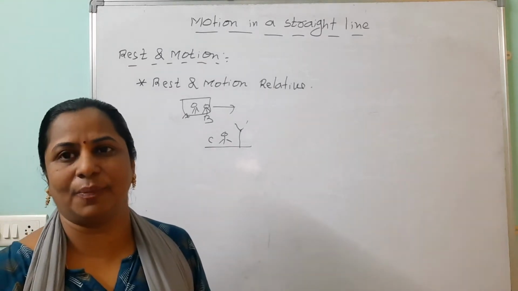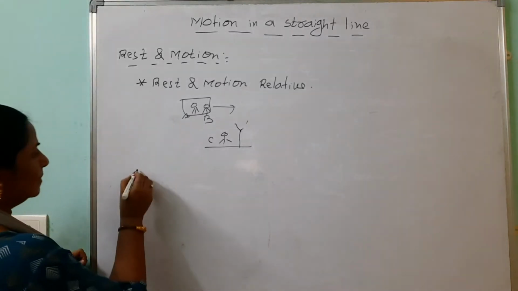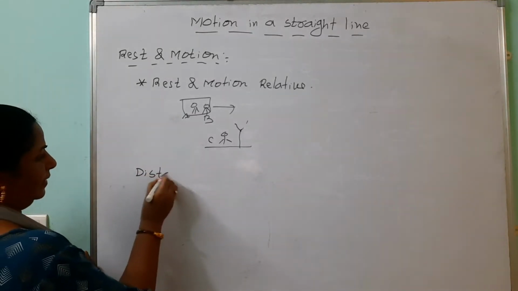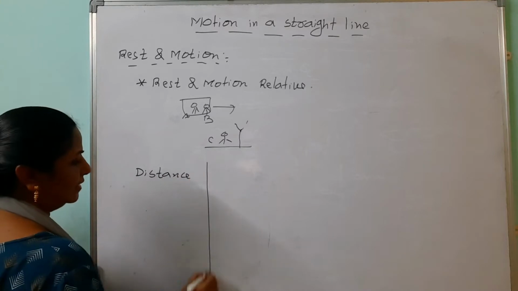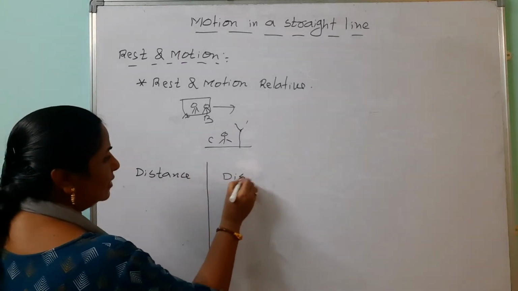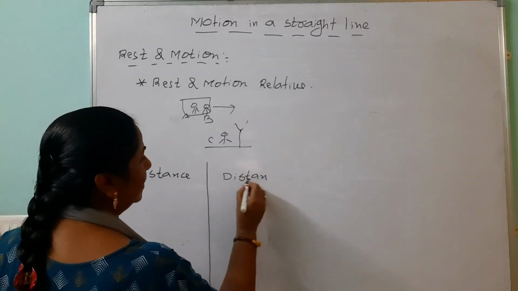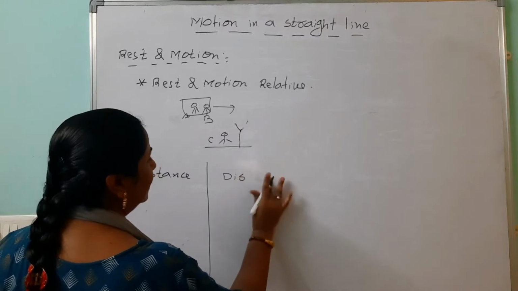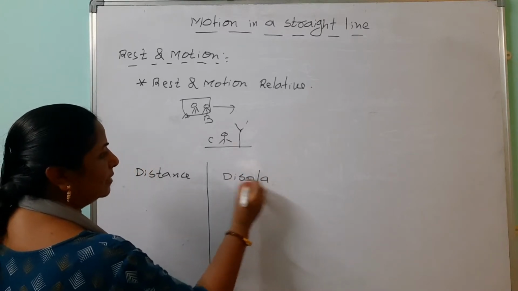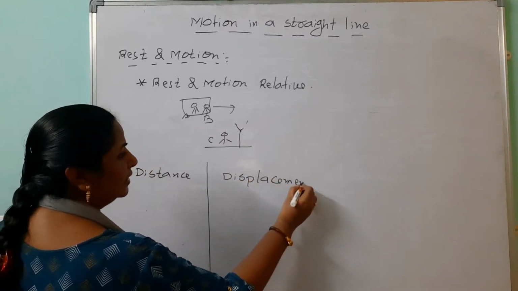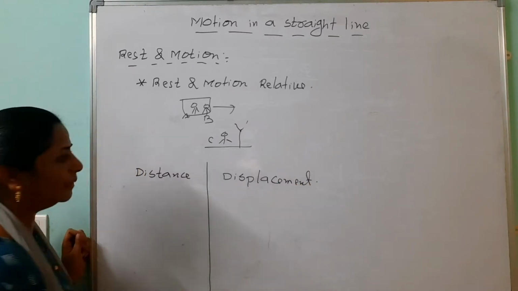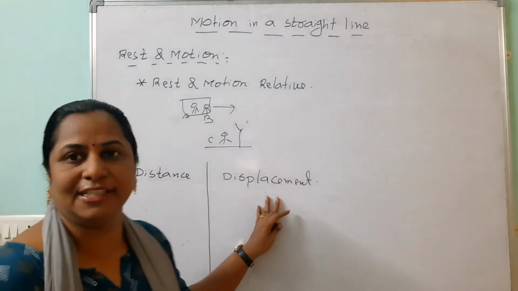Then our next topic is distance and displacement. What is distance? The total path length covered by the body is called the distance. Then the shortest path from the initial or starting position to the final position is called the displacement.